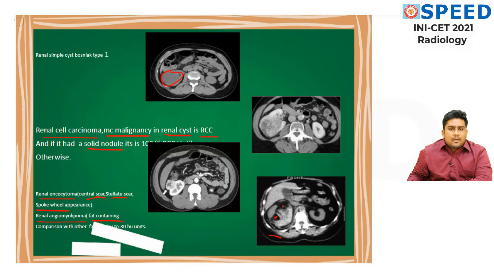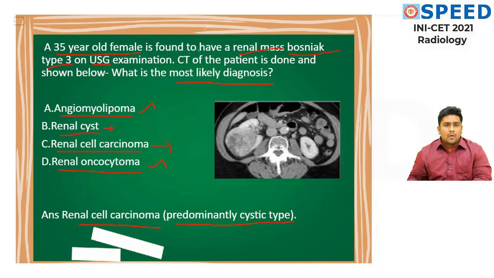Most probably an average student will never make a mistake on renal angiomyolipoma or oncocytoma. The confusion lands here, renal cell carcinoma. That's why it's all about renal cell carcinoma. Predominantly, I would say it is a cystic type of lesion. Okay students, I feel you have got clarity in this. The answer is renal cell carcinoma.